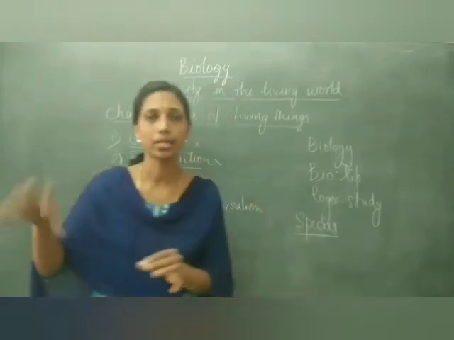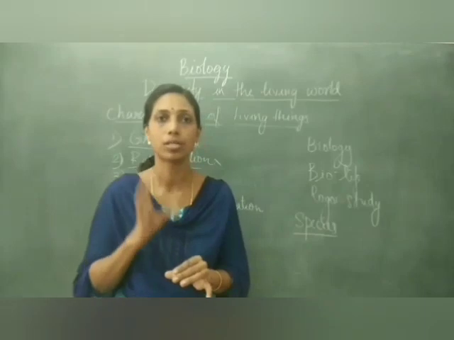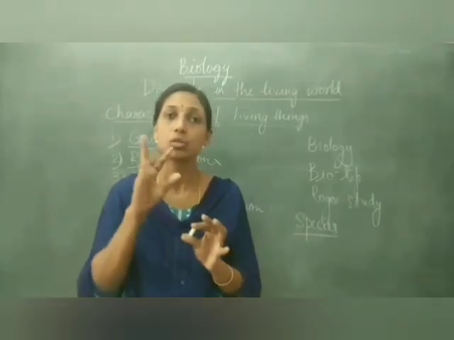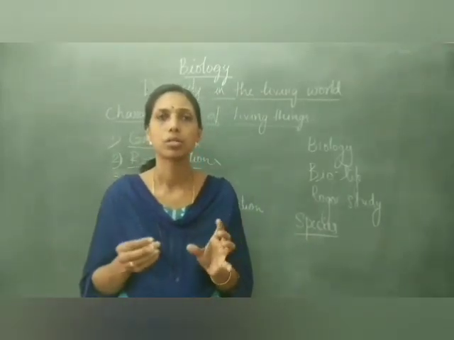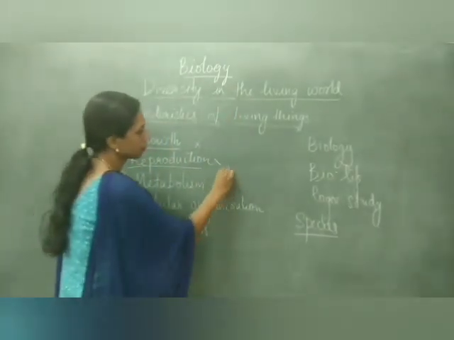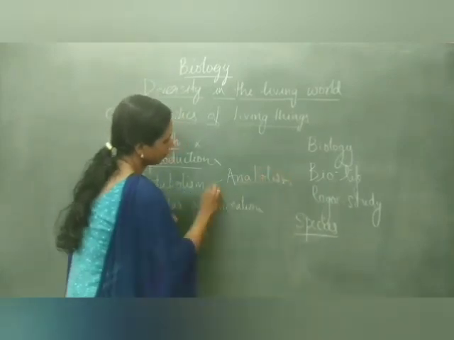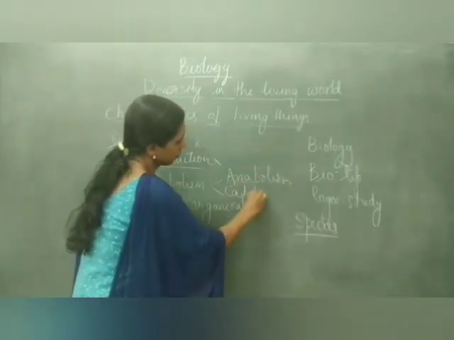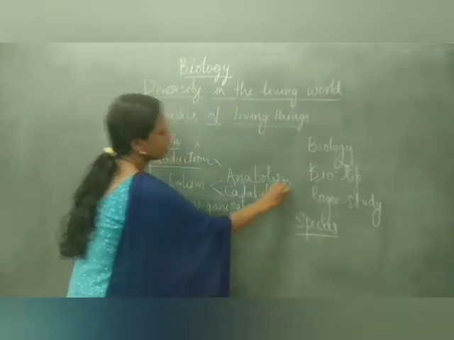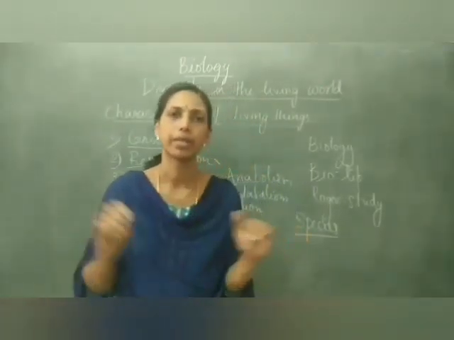All these reactions are what we call metabolic reactions, metabolism, which includes two steps, anabolism and catabolism. Catabolism is breaking down, anabolism is building up.